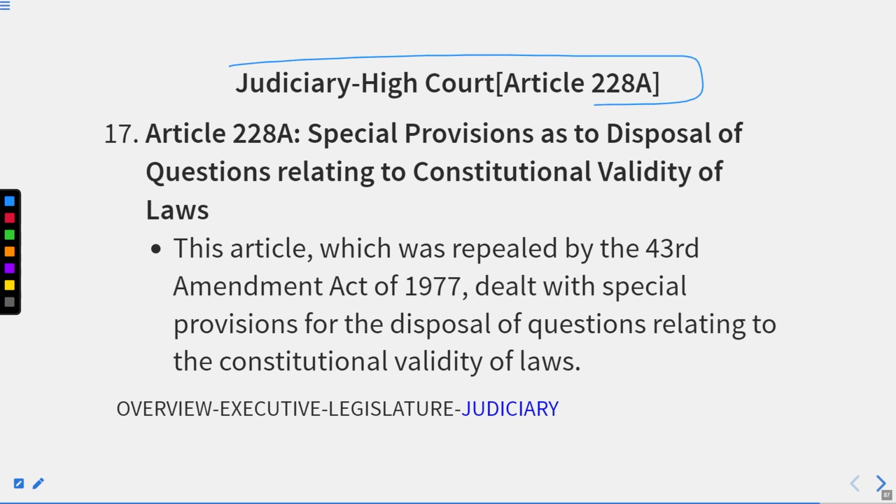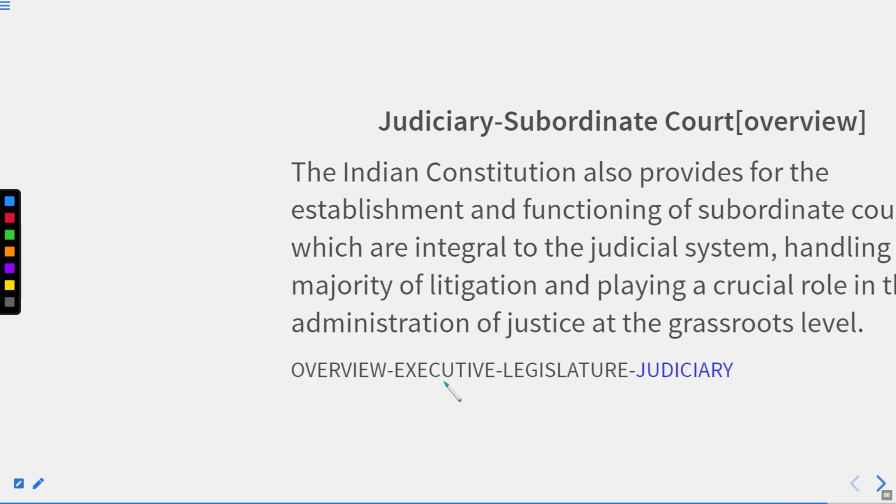Thereafter, what we have is Article 228A. Alright. Special provisions as to disposal of questions relating to constitutional validity of laws. This article, which was repealed by the 43rd Amendment Act of 1977, dealt with special provisions for the disposal of questions relating to the constitutional validity of laws. All right.